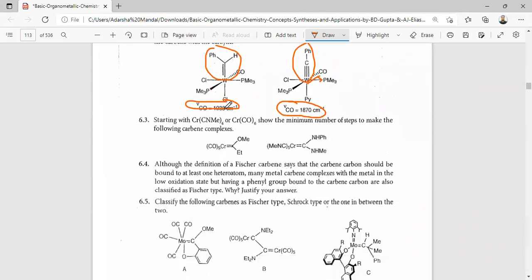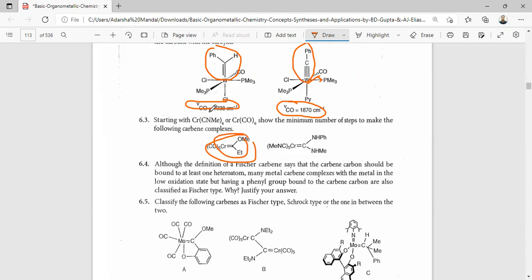So next one, starting with Cr(CO)6, with the minimum number of steps, make the following carbene complex. To make this carbene complex, Cr(CO)6 first reacts with EtLi, followed by reaction with MeI, which results in the formation of this carbene complex.